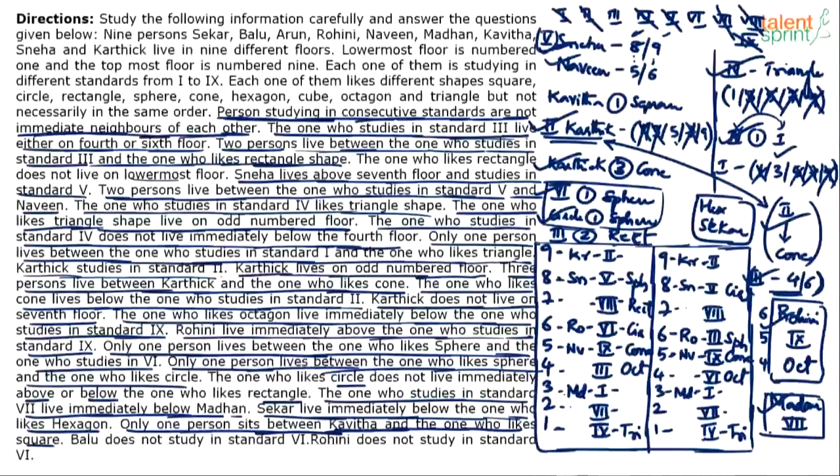Oh, okay, hold on. I think last two statements we have not read. Rohini does not study in standard 6. I'm sorry. So I think this one proves to be wrong. Rohini does not study in standard 6. You see the last part. I think I did not make pictorial representations of that. I mean, it was not required so far because we couldn't fix the names itself. But now that names are largely fixed or classes are all fixed, we can eliminate the first one because Rohini does not study in standard 6. Okay, so this is wrong.